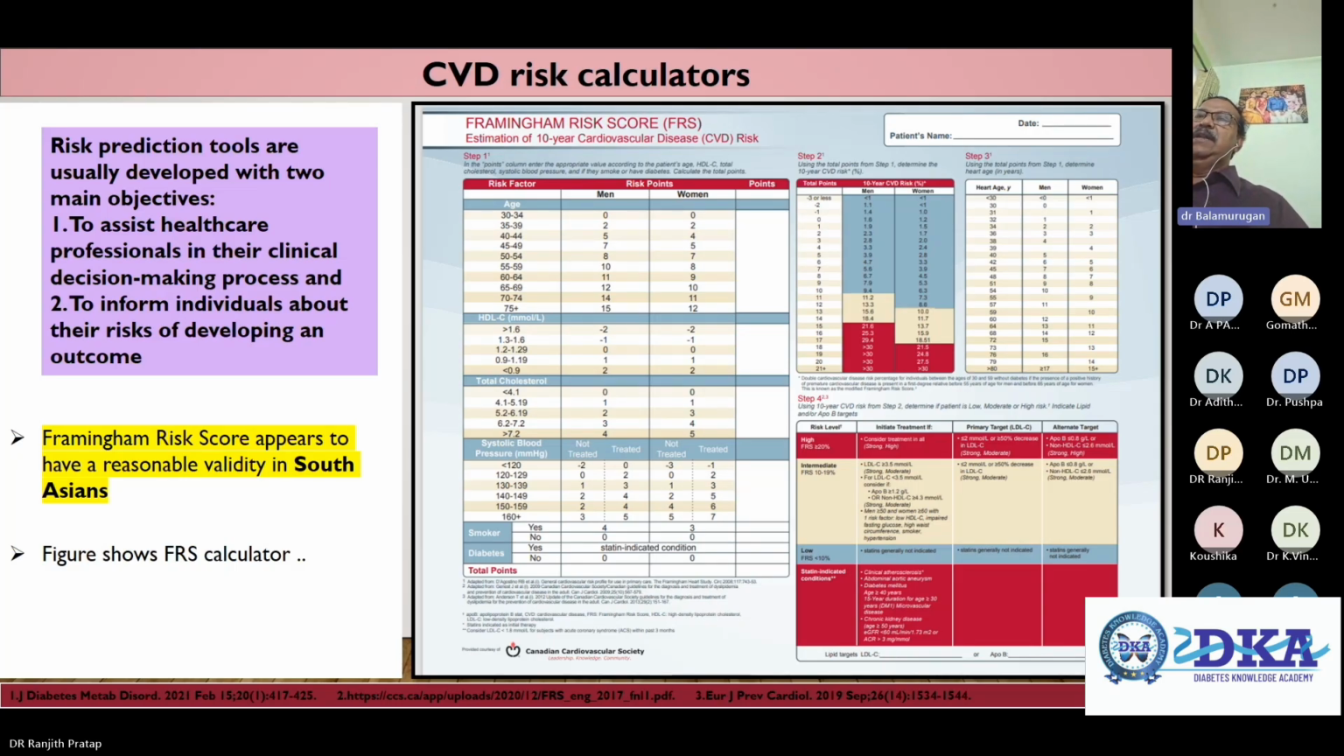And you can see the estimation of the 10-year cardiovascular risk based on age, HDL cholesterol, total cholesterol, systolic blood pressure, smoking history and diabetes. Then step one, step two, based on the score, then they do the total points. The 10-year CVD score is assessed, and then it's step three and step four. It goes on like this, and it's all available on the net, and you can go through that.